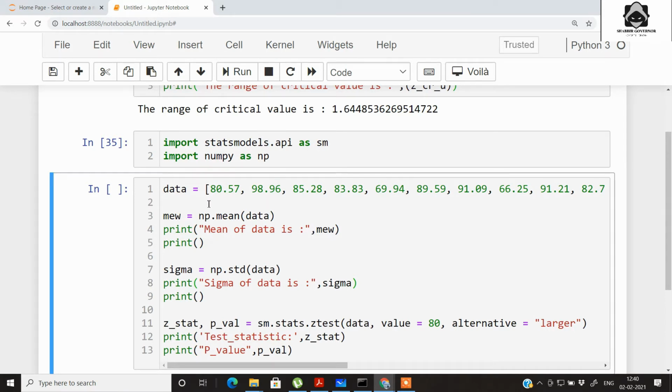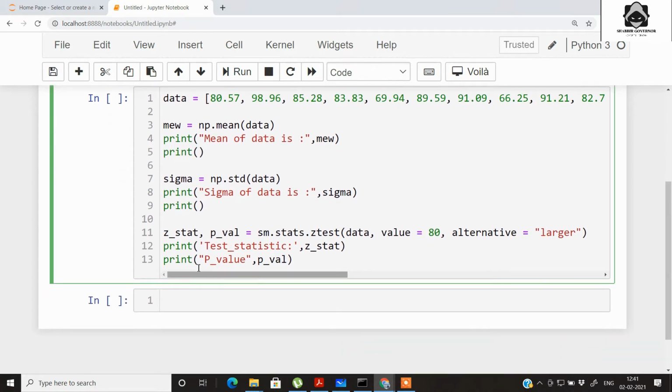Then we get some basic statistics about the population, that is the mean of the population, then the sigma of population using the numpy mean and standard deviation function, and then we go for the actual test statistic, that is z stats, and the p value that we get from the statsmodels.stats ztest, where we are passing this whole list and then we are passing the value of null hypothesis, that is 80, and the alternate hypothesis we are giving it as larger since it's a one tail test towards the right side. And let's print both this statistic along with that.